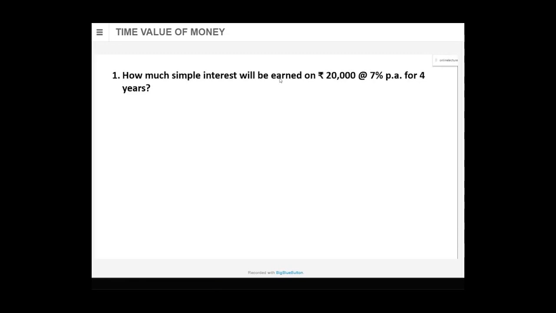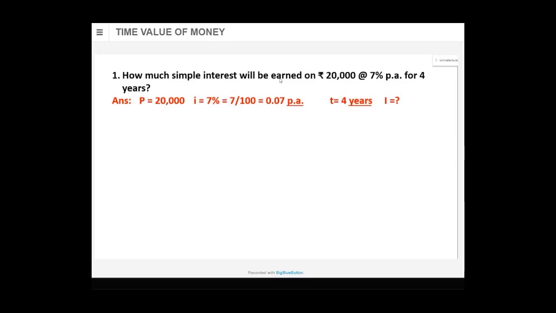Here, anyway, being the first sum, I am explaining it. Here in the answer, P is equal to 20,000. I is equal to 7%. What do you mean by 7%? 7 upon 100, and 7 upon 100 is 0.07. This 0.07 is called the rate of interest in decimal form. 7% means 7 upon 100, which is 0.07 per annum. And T, that is time, is 4 years.